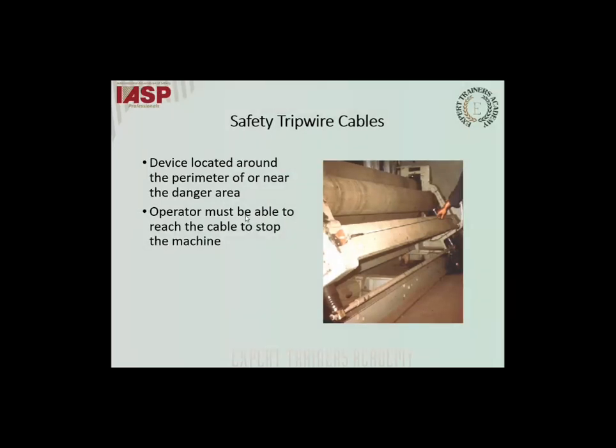Safety tripwire cables are something similar to an emergency stop button. It's a device located around the perimeter of or near the danger area. The operator must be able to reach the cable to stop the machine. It's something similar to an emergency stop button.